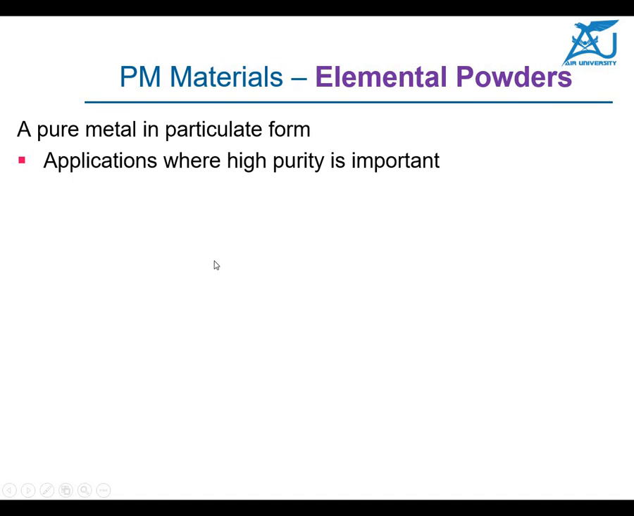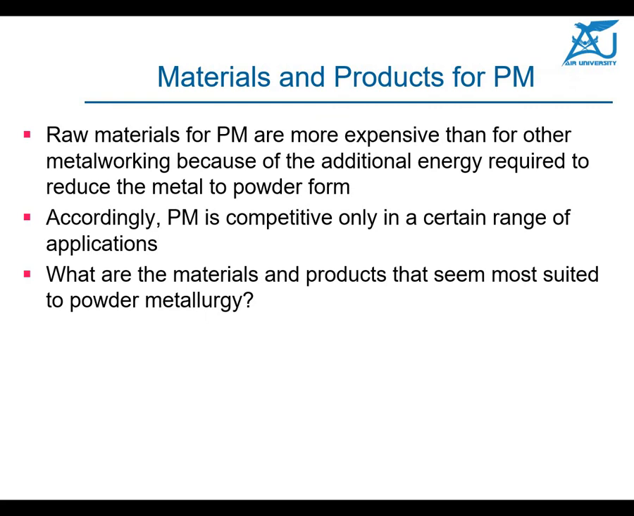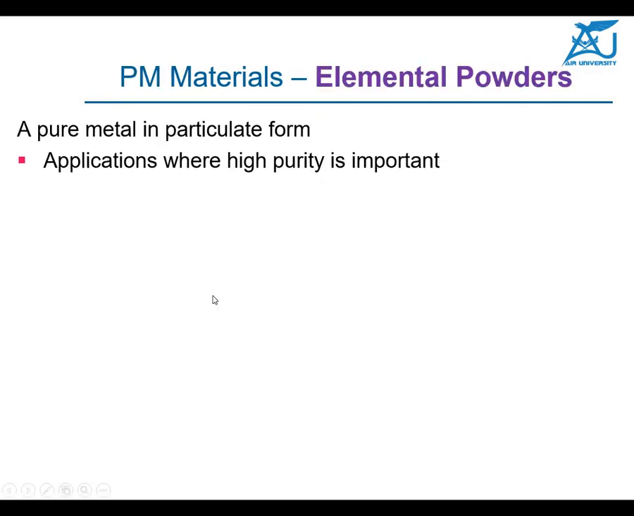Normally all the gears and different parts which are very difficult to make, and certain materials which are difficult to machine, can be made with the help of powder metallurgy, where machining is not possible, or maybe the melting of those metals has certain issues. So a pure metal in particle form can also be handled. We call it elemental powder because it is in the pure form.